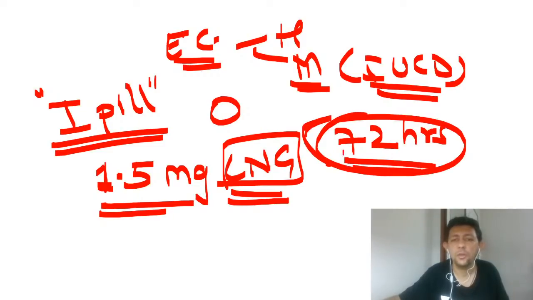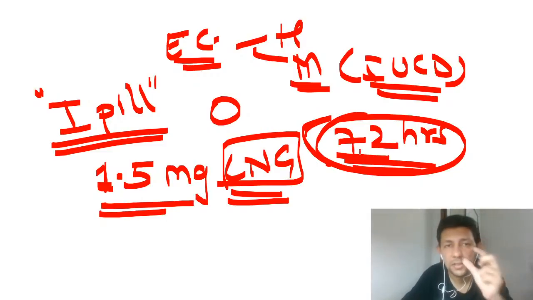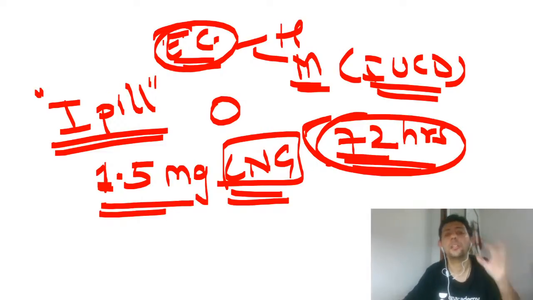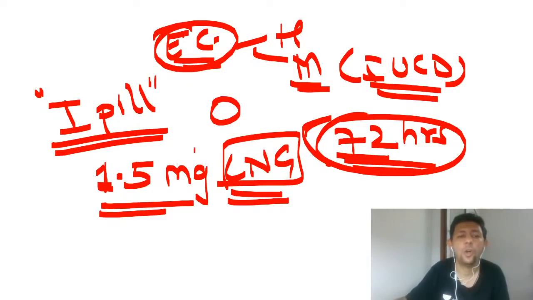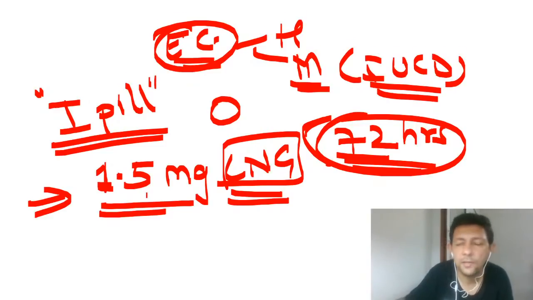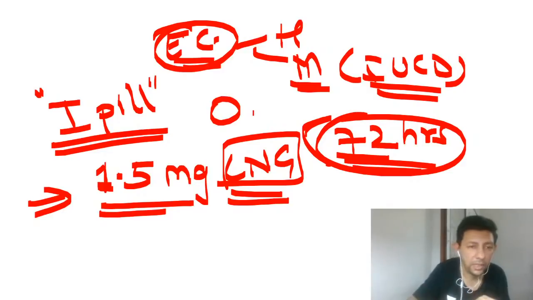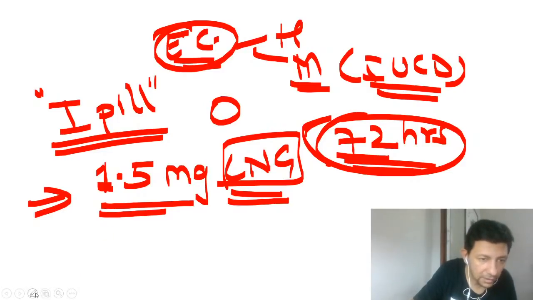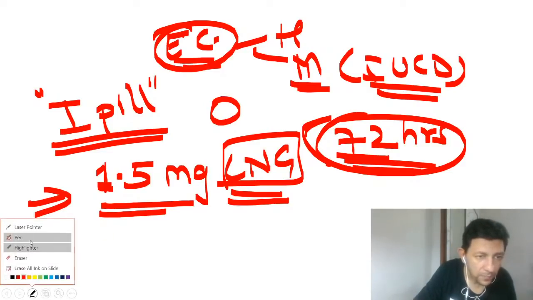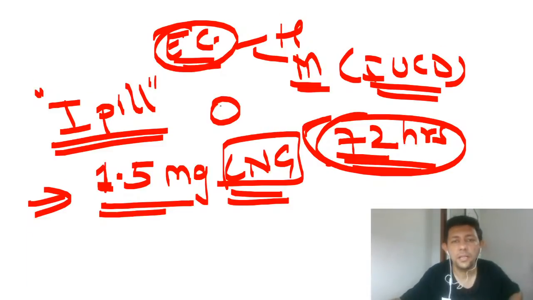The ipill is a brand name and will not be asked, but the single dose of 1.5 milligram levonorgestrel is to be taken as early as possible, within 72 hours. Is it understood to all of you?